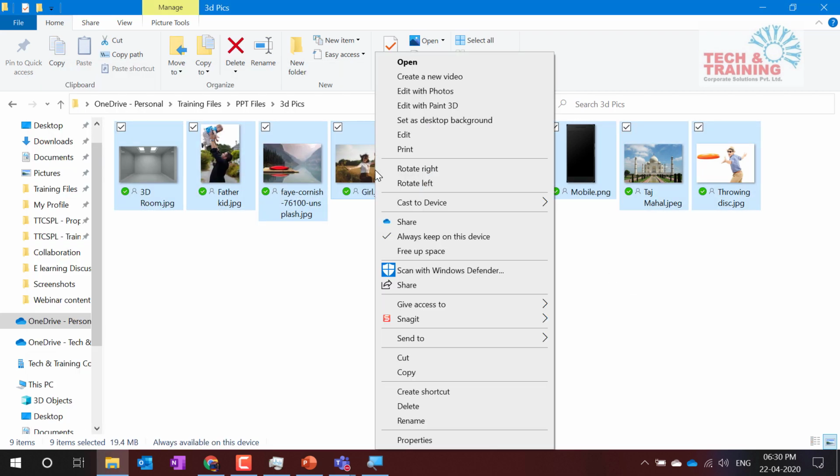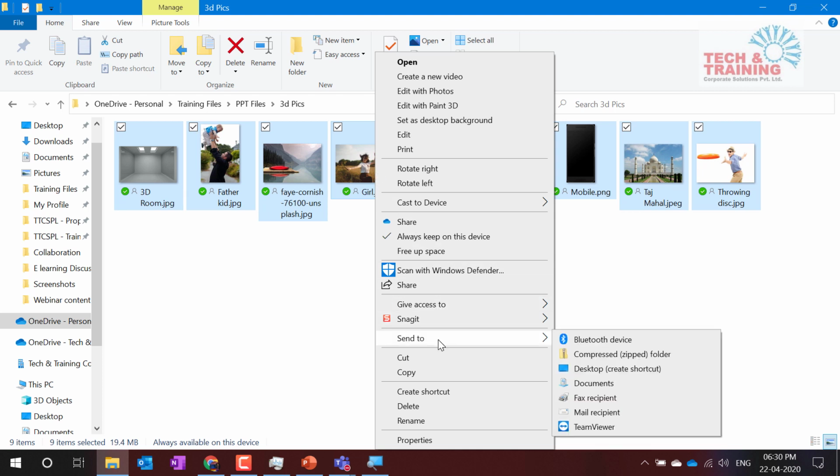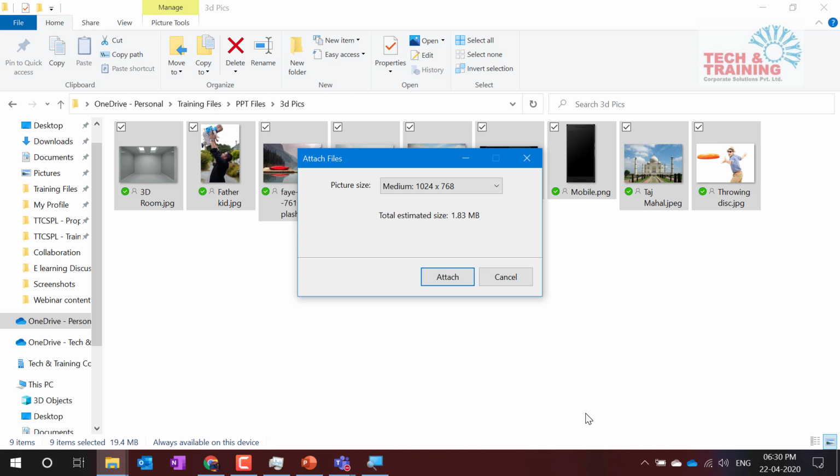I do right click, and here I select the option Send To. And then I go to Mail Recipient. When I go to Mail Recipient, it opens a screen which says Attach File. And here, it says original size, the size of that picture is 19.4 MB. If I would like to minimize the size to the minimum, it reduces it to 754 KB.